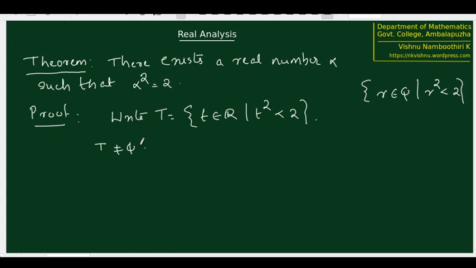Is the set bounded above? Is the set bounded above by some number? We know that if we consider t equal to 2, then that number is not going to be here because t square is 4 and 4 is not less than 2. Therefore, that number is not going to be here. And not only that, any number greater than that 2 is not going to be here. That's obvious because if you take some other number greater than 2, its square is going to be greater than 4. So we want square to be less than 2. Therefore, 2 cannot be an element of the set and 2 is above all the elements in the set. Therefore, 2 is an upper bound.